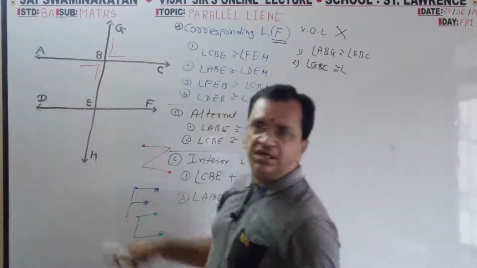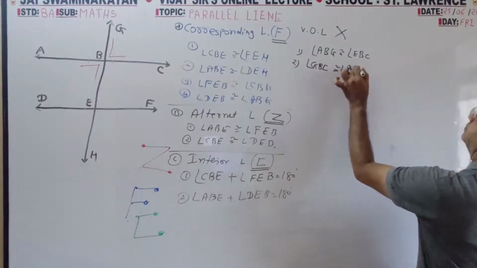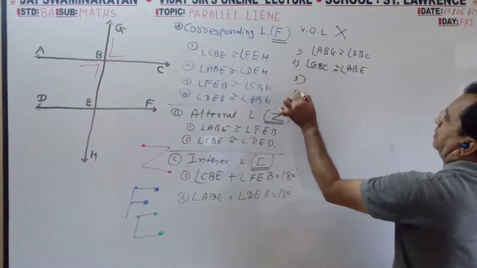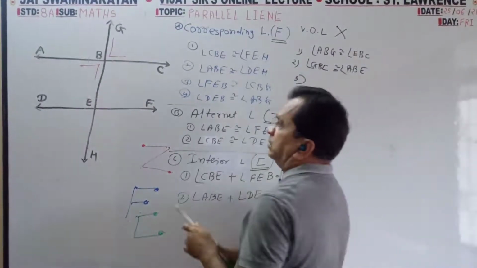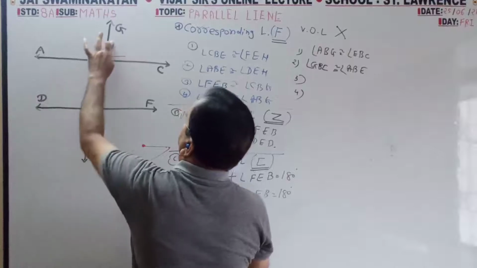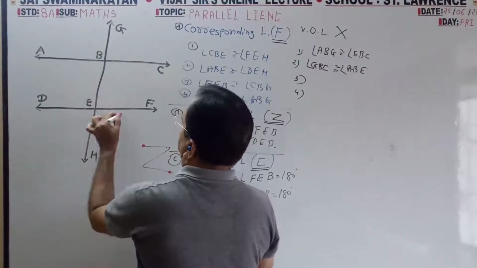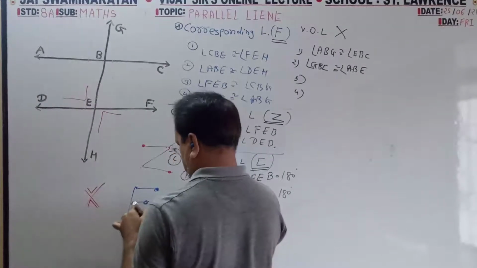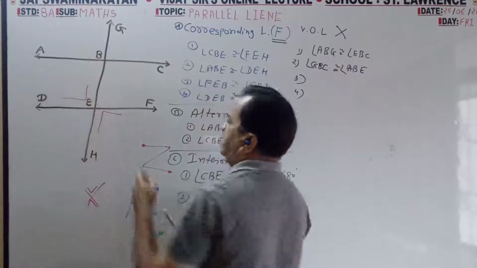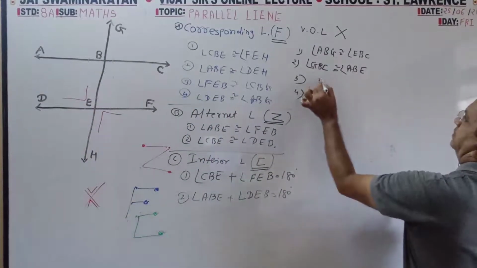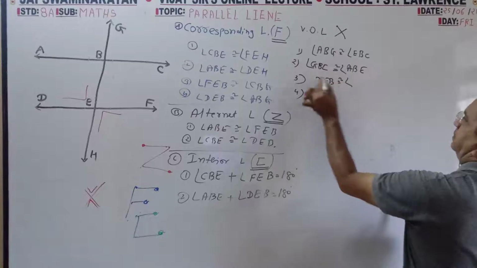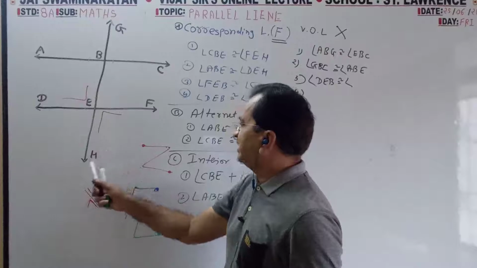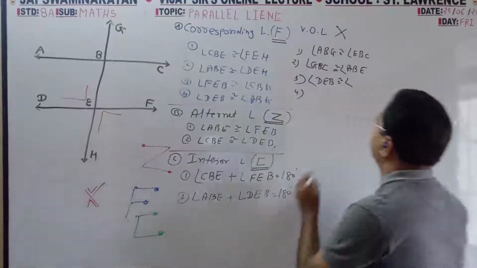GBC opposite ABE. Third, fourth. Now this is the lower part. This and these are vertically opposite. When you cross this, this and this are opposite: DEB. DEB is opposite HEF, or you can write FEH.